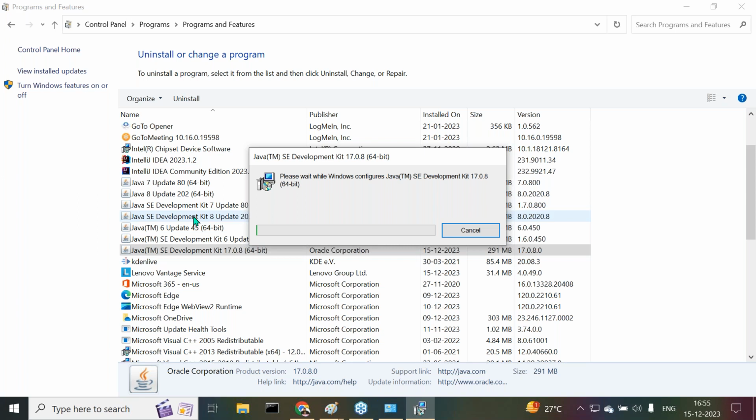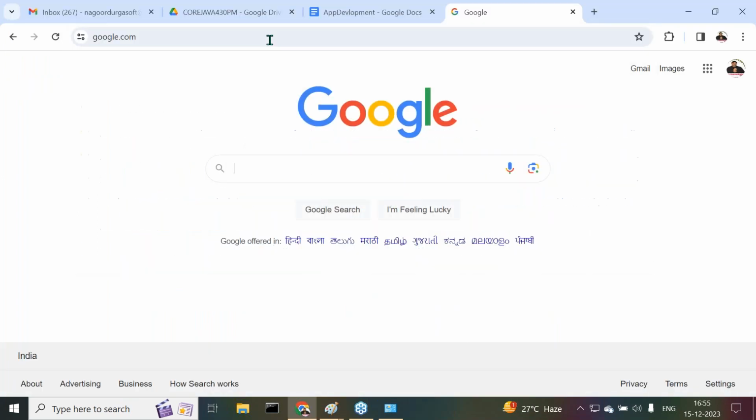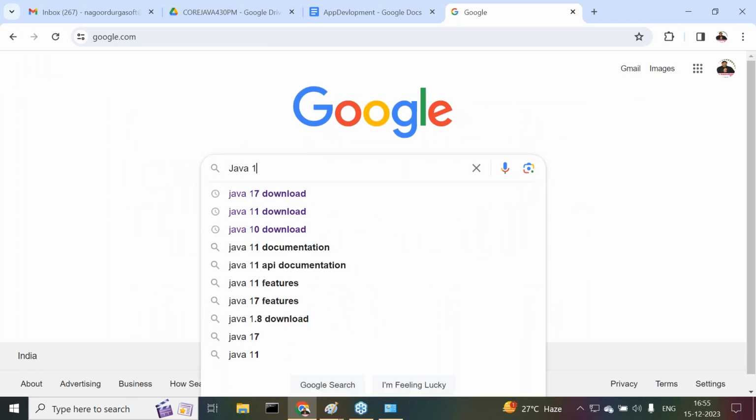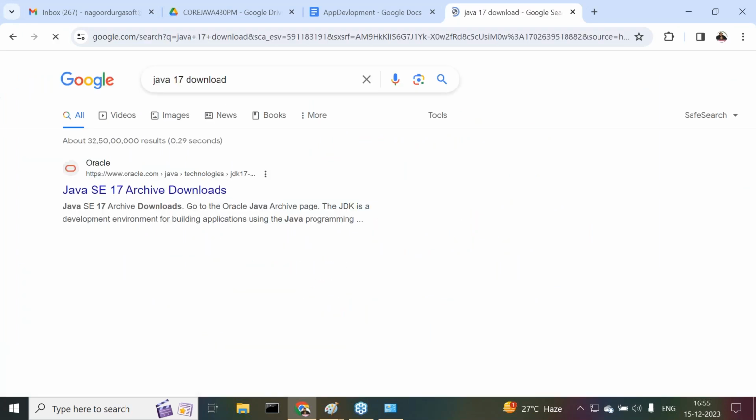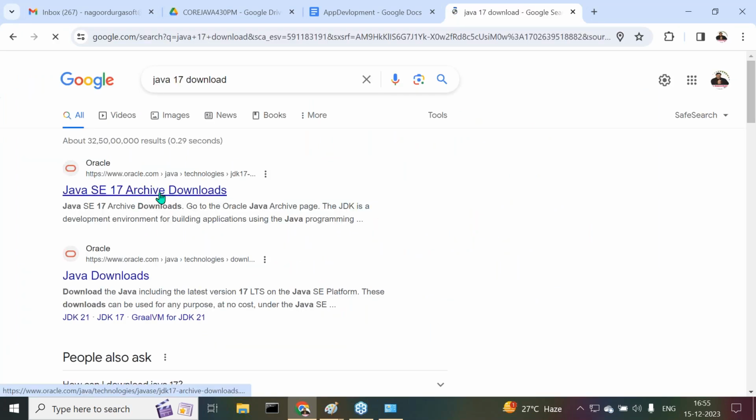If we want to download it from the internet, we have to search for it. Java 17 downloads are on the Oracle website, and even 17 is under archive downloads, up to the latest version. The latest version is not under archive downloads, but all remaining ones are.